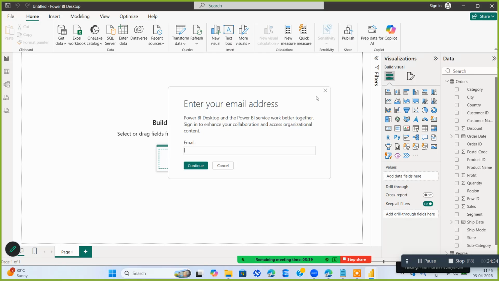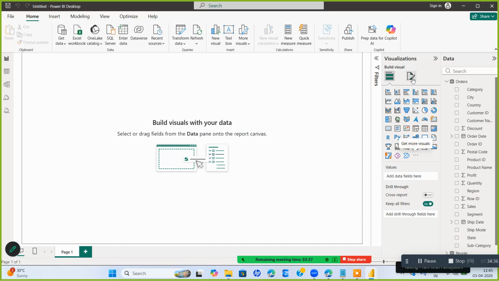You have to give your email ID and connect to the Power BI cloud platform, and there you have so many AI visuals. But for our analysis, most people will use around 10 to 15 visuals. I'll be teaching almost 25 visuals in this course, which are regularly used for dashboard preparation. And 98% of the time you don't go beyond them. So let's start.